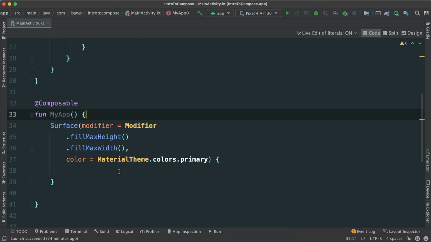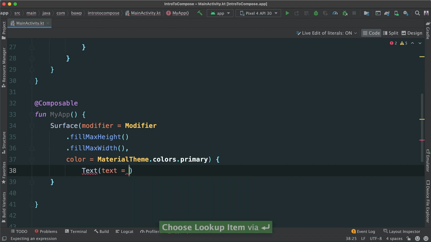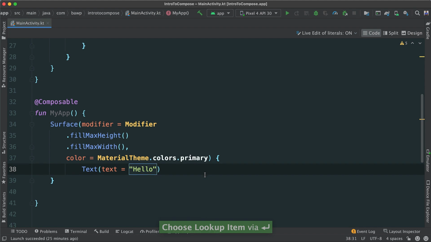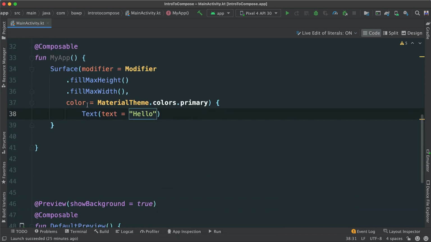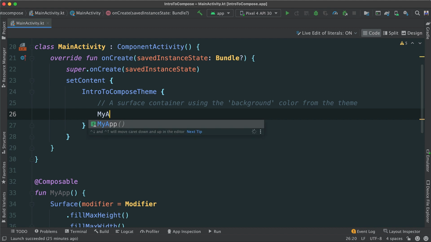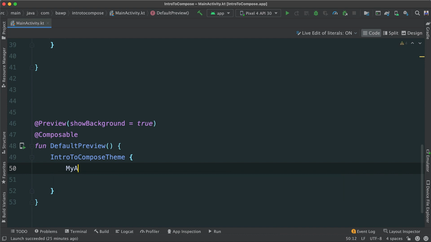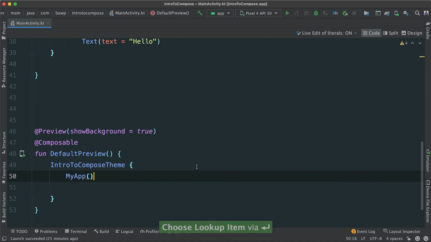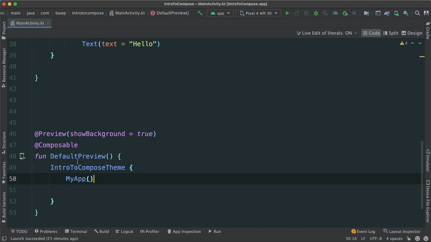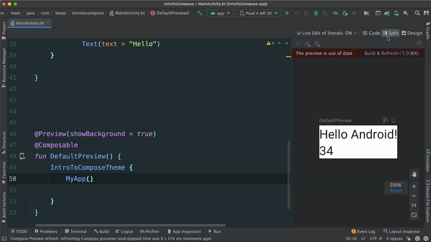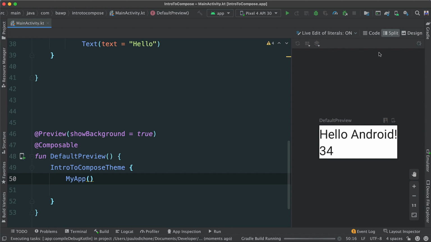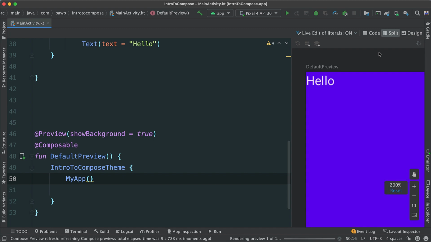And then for now, inside here, let's just say Text and say hello. And I'm going to call MyApp, of course, inside here, MyApp as a composable. Very good. And then also MyApp here. So this is just a very simple way of organizing our composables. We want to have it inside here because we want to be able to see it in our preview. So I'm going to go ahead and refresh. And there you have it. So we get what we are looking for.